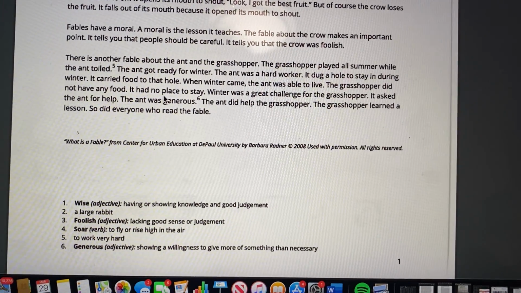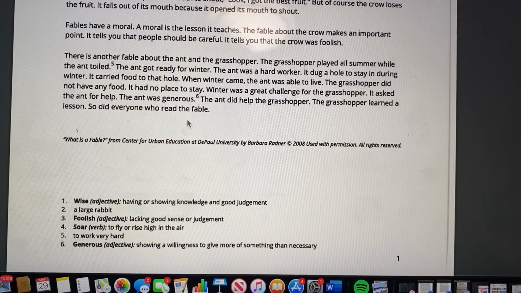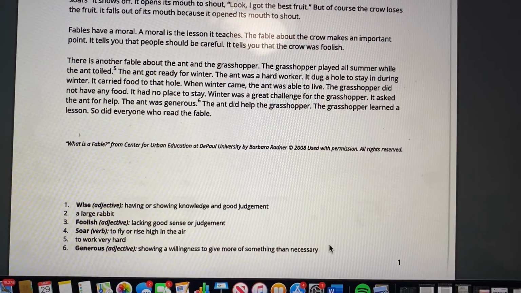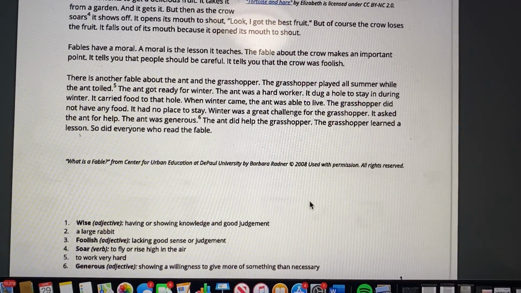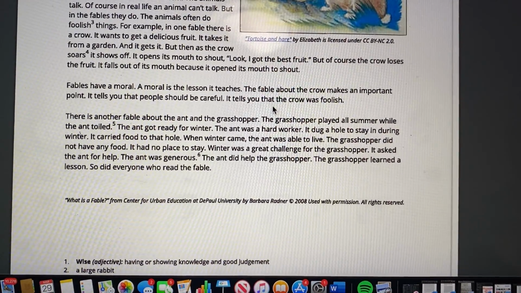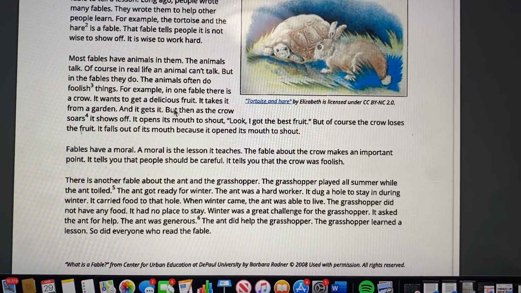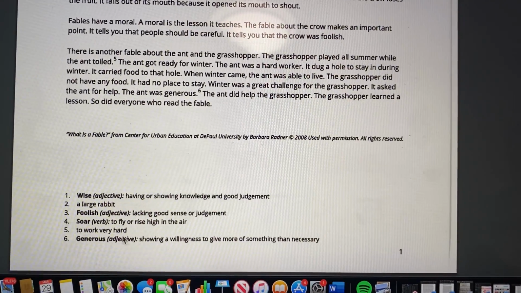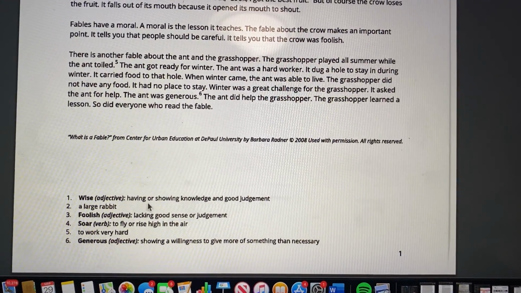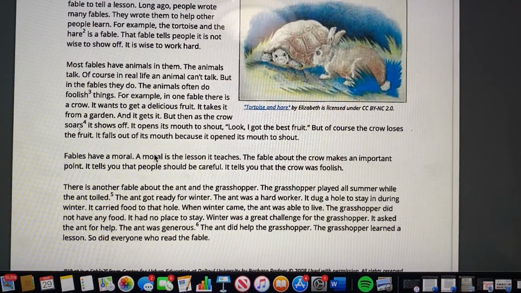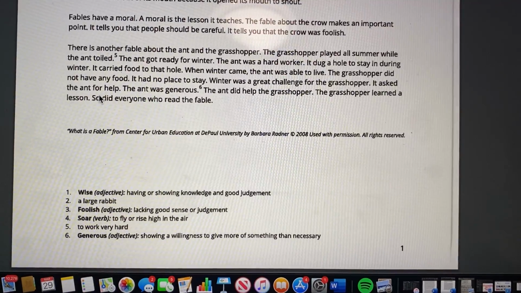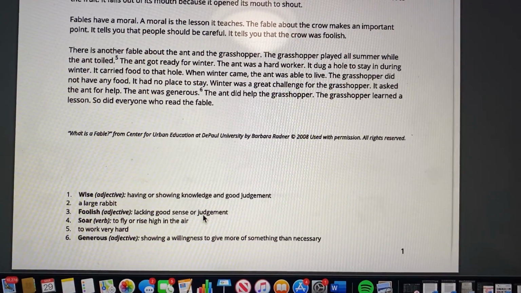And then if we were to look, the ant was generous, number 6. We look at 6 here, showing a willingness to give more of something than necessary. And then if we look for number 4, it's here. But then as the crow soars, it shows off. We know what soar means, to fly or rise high in the air. Number 3, the animals often do foolish things. That means lacking good sense or judgment.